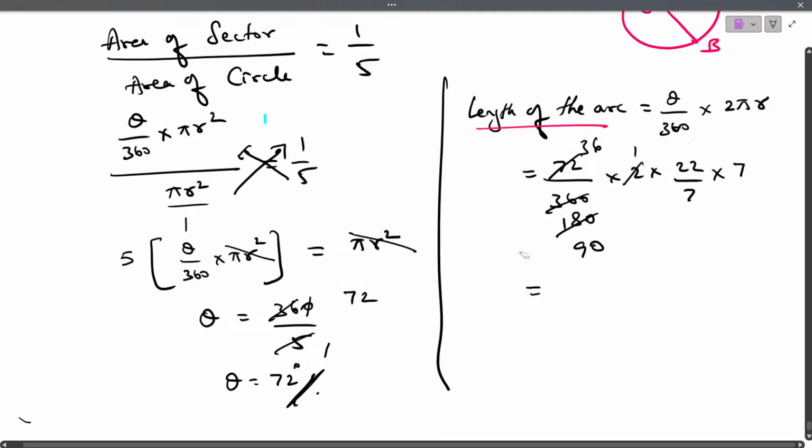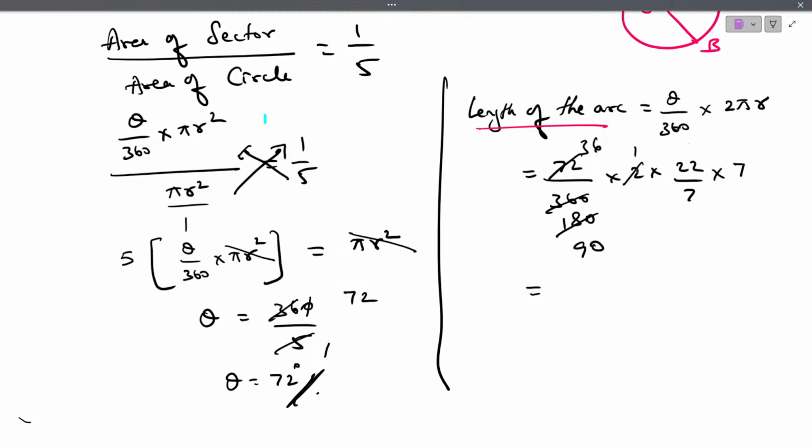And after this, what can we write? 2 ones are 2. 2 eights are 16. 2 fours are 8. 2 fives are 10. Done. Again it goes with 3 tables. 3 sixes are 18. 3 ones are 3. 3 fives are 15. Isn't it? Now directly, in the numerator we got 6, 3 twos are 6, and 3 fives are 15.